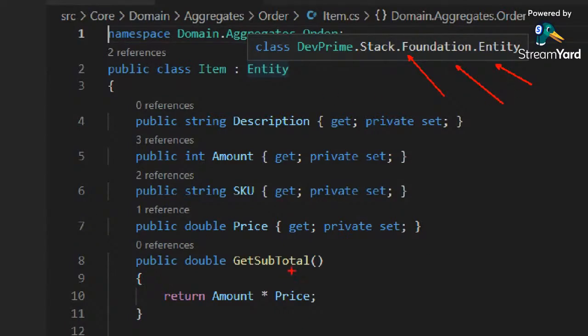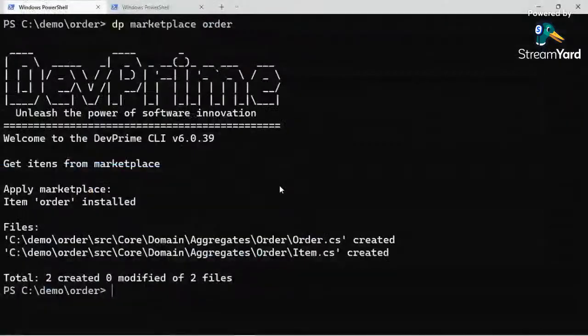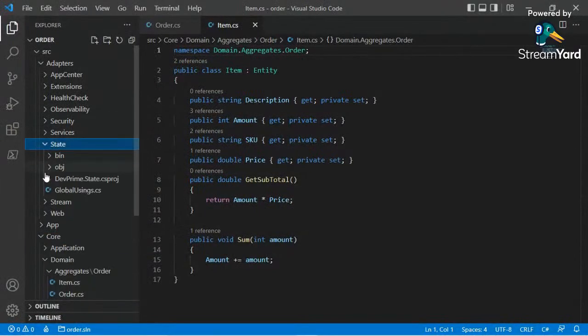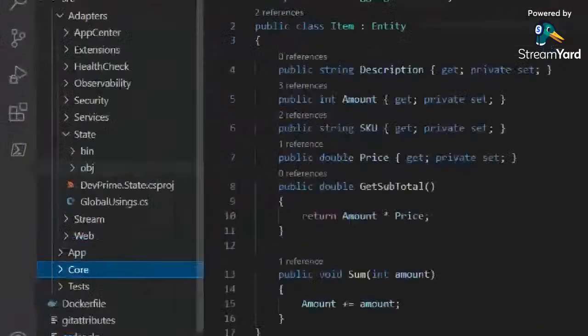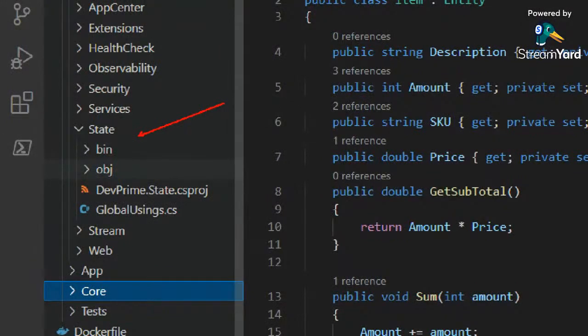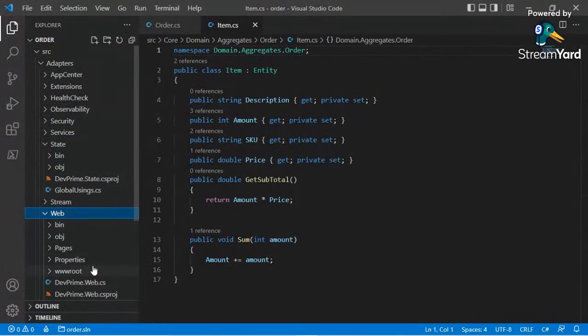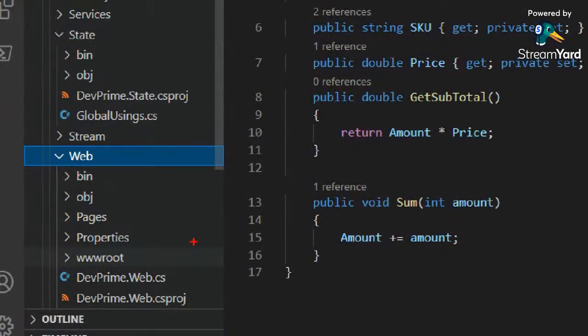Okay, we got business logic now, and it's time to do some implementations. It's time to write some more code here in state, for example, in order to save its state in our database and retrieve state from previously recorded data. It's time also to expose some endpoints, create some tests, create some dependency injections, and so on. There are a lot of common steps that we follow in every new application.